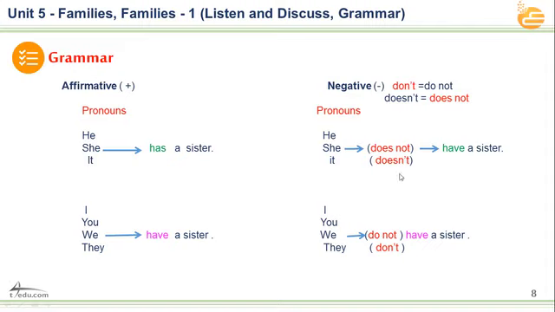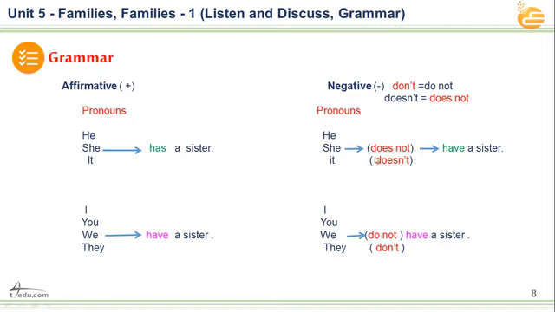Also, in the negative statement, we can differentiate between them by do not or don't, and does not or doesn't. With the plural, we have to use do not, and with the singular, we have to use doesn't. We put it between the pronoun and the verb.